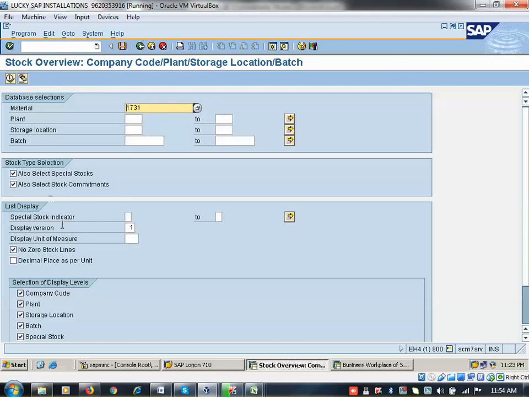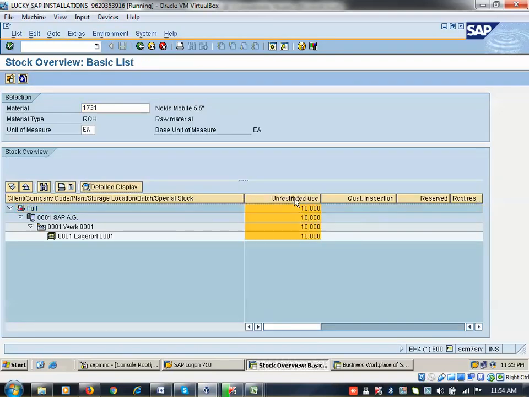Okay, so now I am coming to plant 0001. So click on execute here. I can see stock is updated as unrestricted stock.